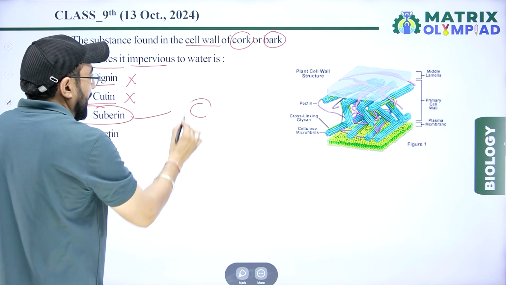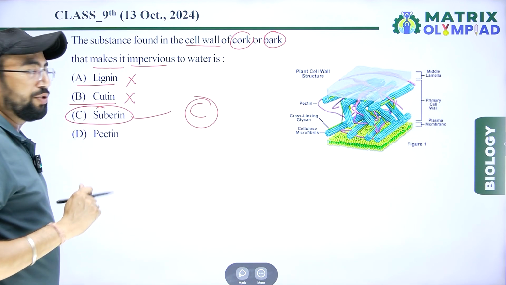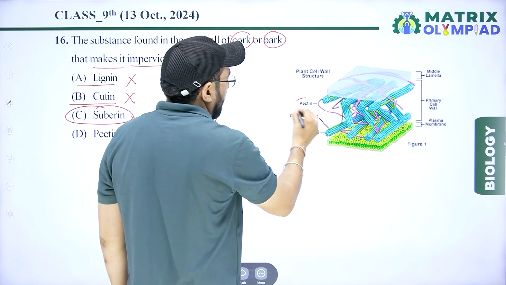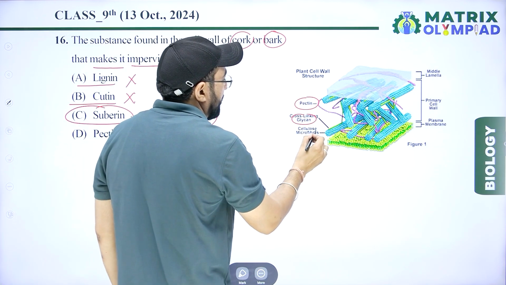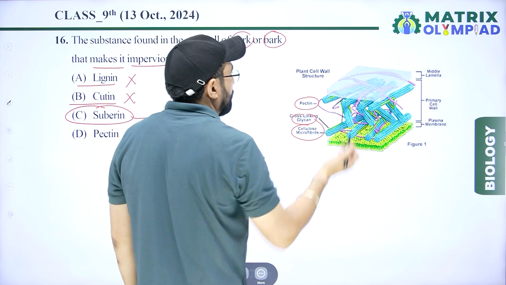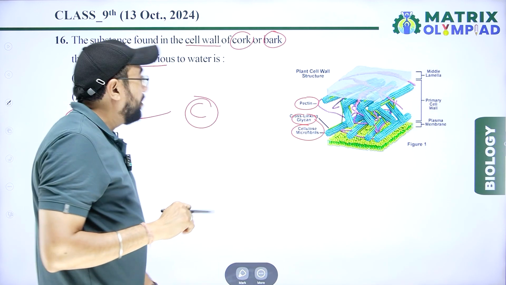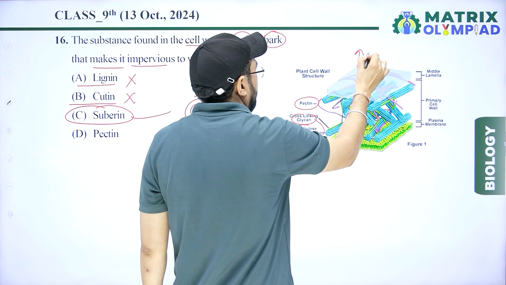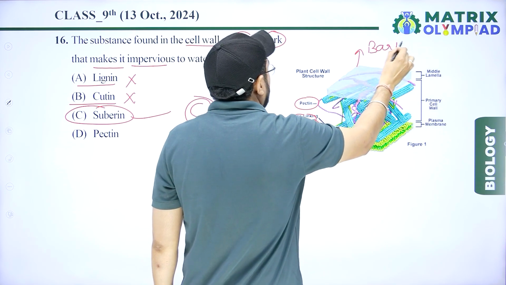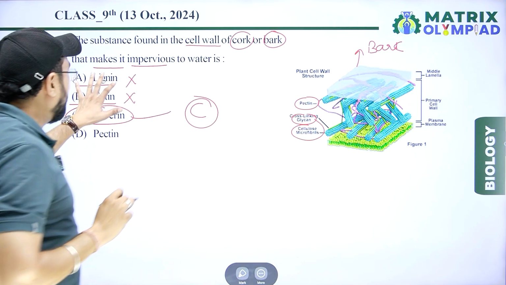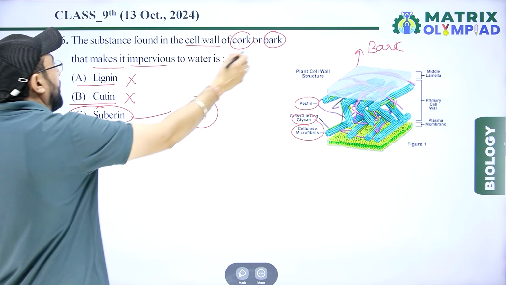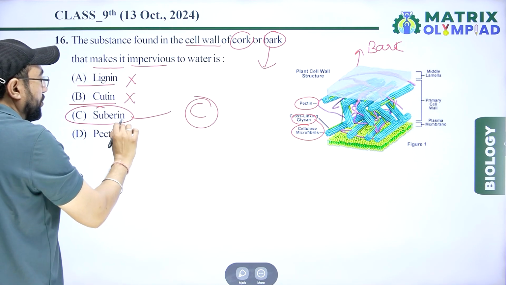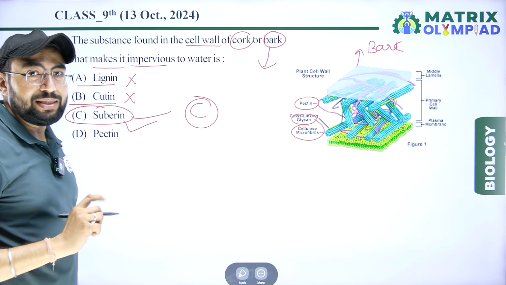Suberin is the right option for this question. In this diagram, pectin, glycan, cellulose, and many things are present. But according to the question, the outer surface, meaning bark, that makes it impervious. Which substance is found in this? So according to the question, suberin is right.